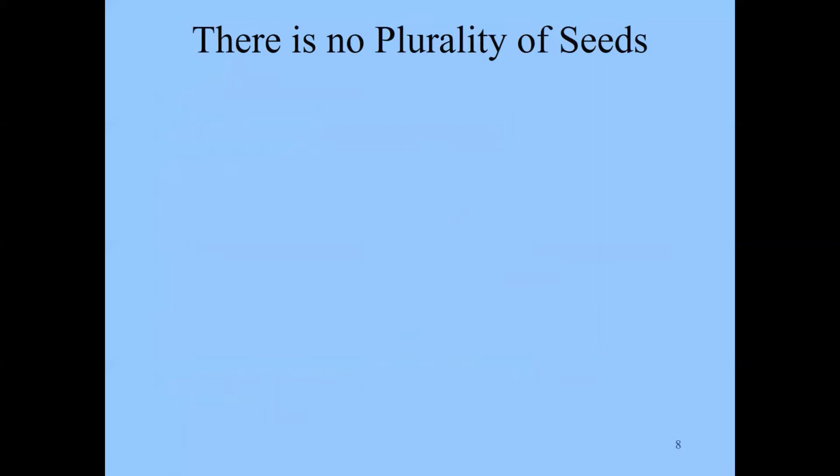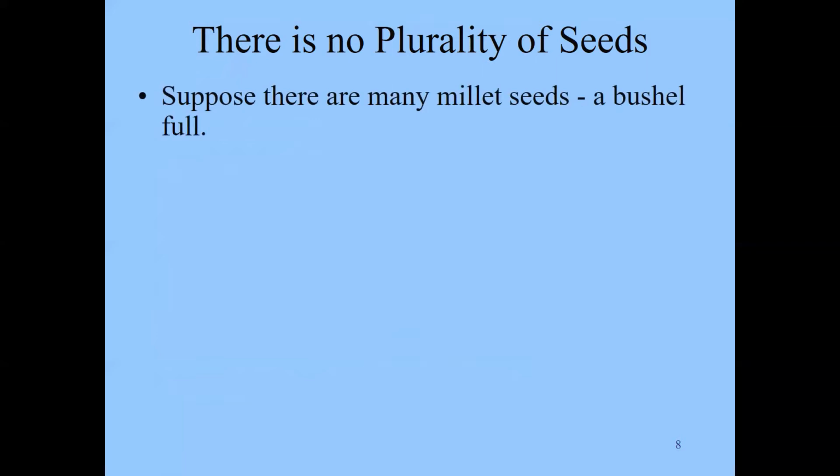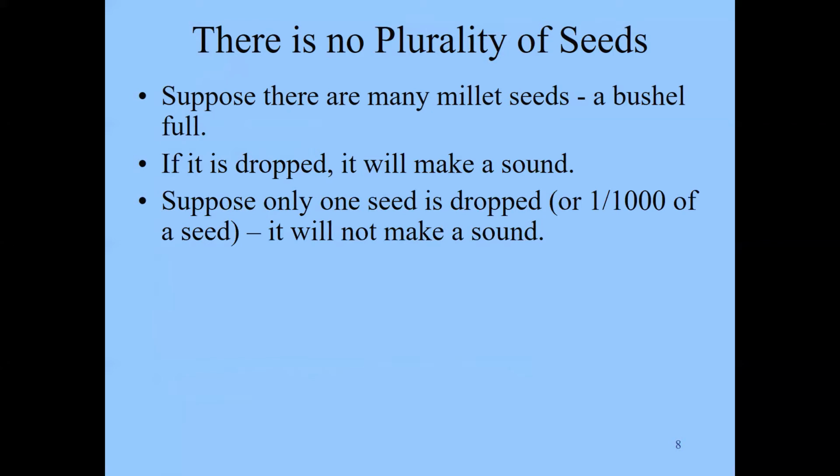Zeno also argues against plurality by considering millet seeds. And he says, suppose there are many millet seeds. Suppose a bushel full, a large basket full of millet seeds. And if you drop this very large basket, it'll make a sound, certainly. But suppose only one seed is dropped, Zeno considers. Or we might even say, suppose 1/1000th of a seed is dropped. It doesn't really matter, a part of a seed or one seed. Zeno says it doesn't make a sound. A millet seed dropping to the ground doesn't make a sound.